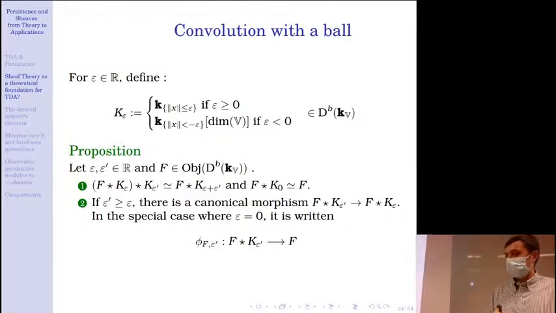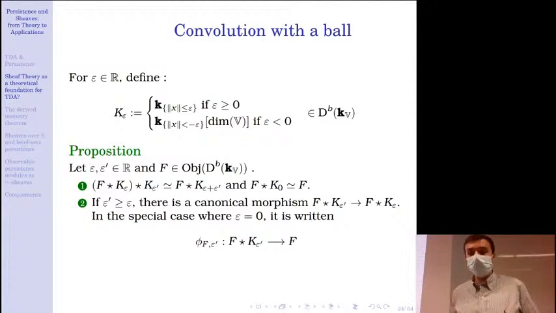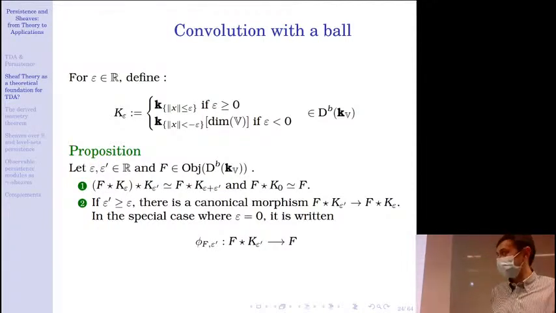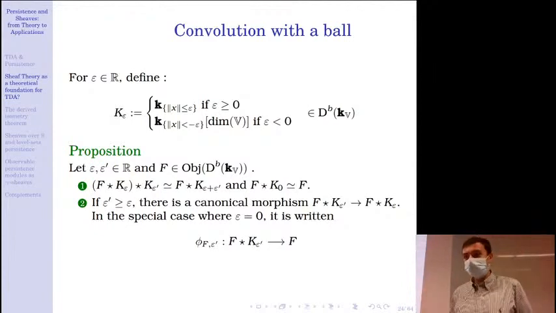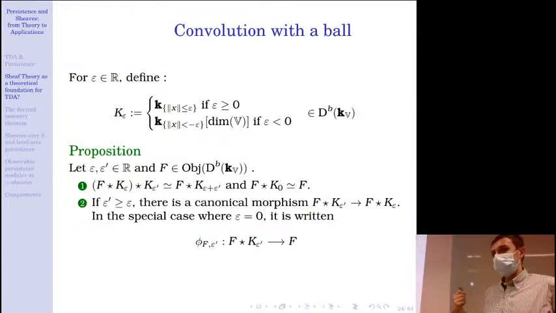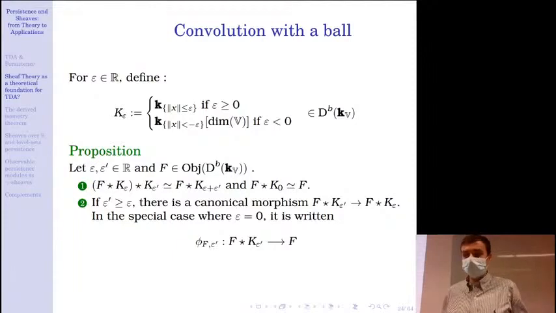So now we have some properties of this sheaf that basically express that it's a good candidate to play the role of a shift functor for sheaves. Okay, so basically taking convolution with K epsilon and then taking convolution with K epsilon prime is the same thing as taking convolution with K epsilon plus epsilon prime. Taking convolution with K0 is isomorphic to the identity.